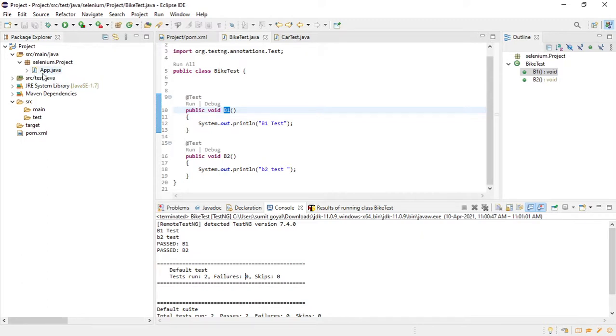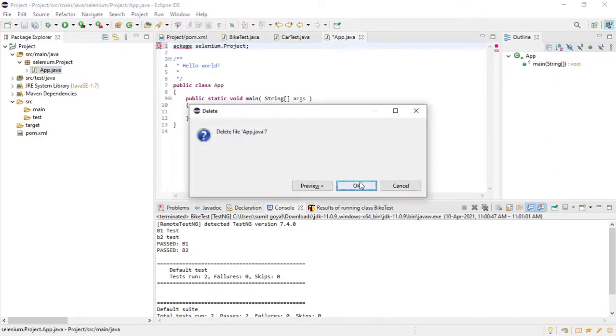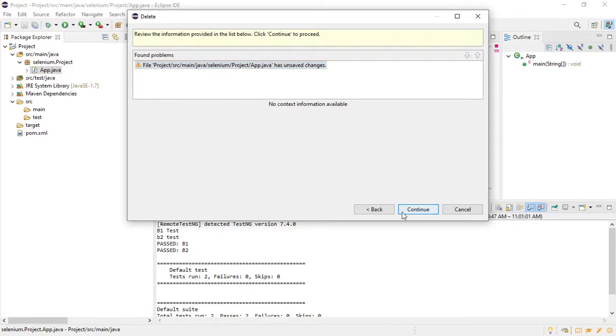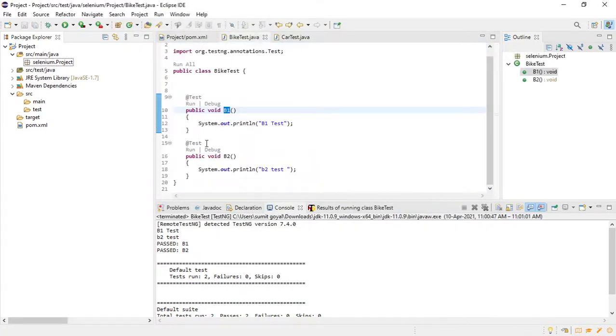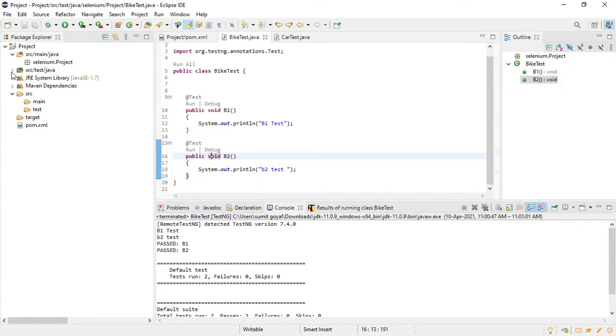As we are working with Maven, let me remove this file. Not required. It is an empty file. Right? By default, it will come. You can delete it. So you can see V1, V2. We have created two test cases inside this bike test and the car test.